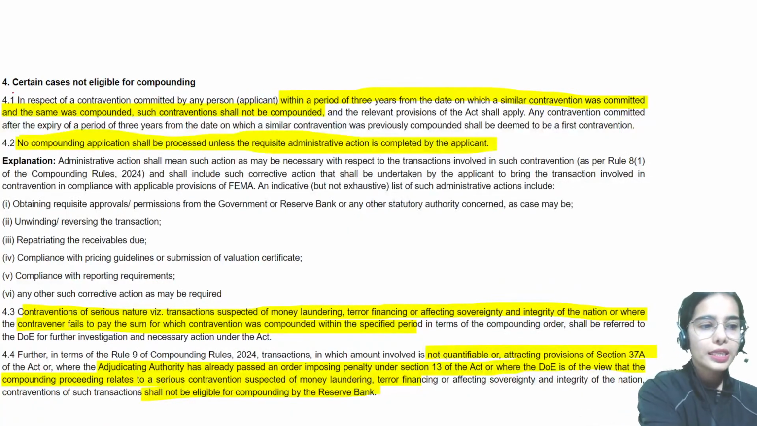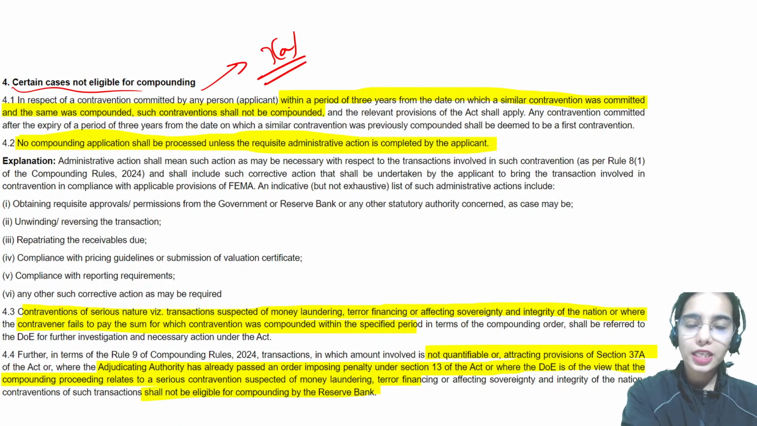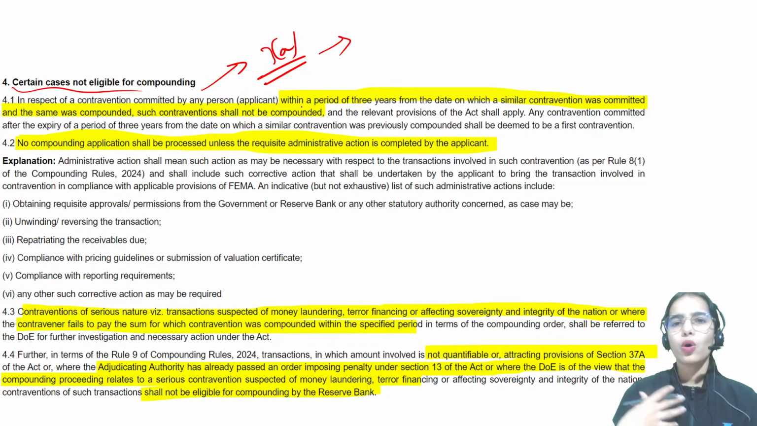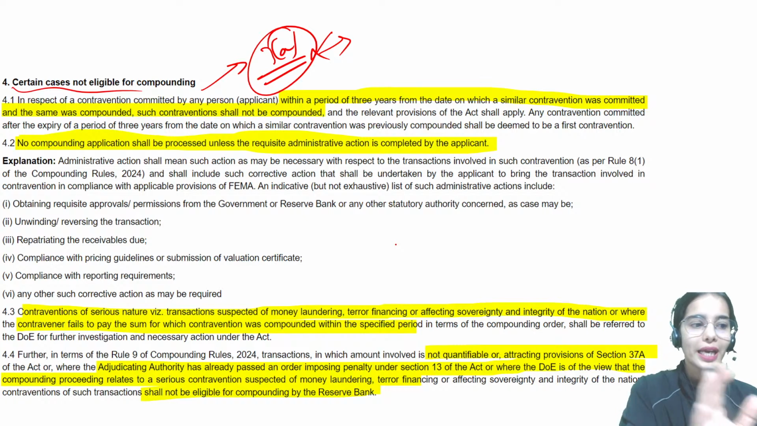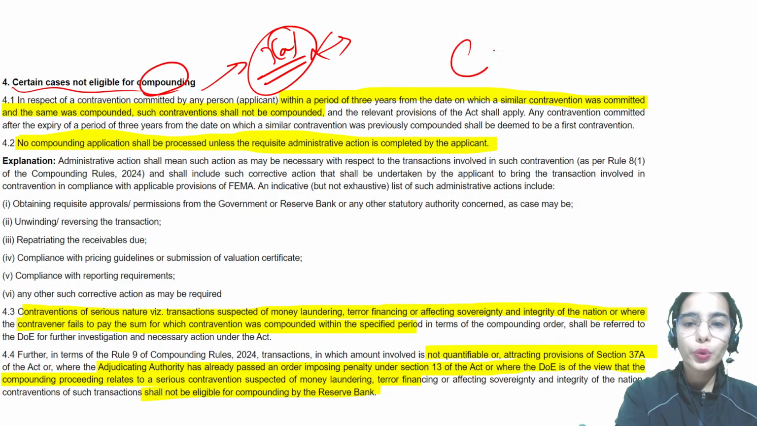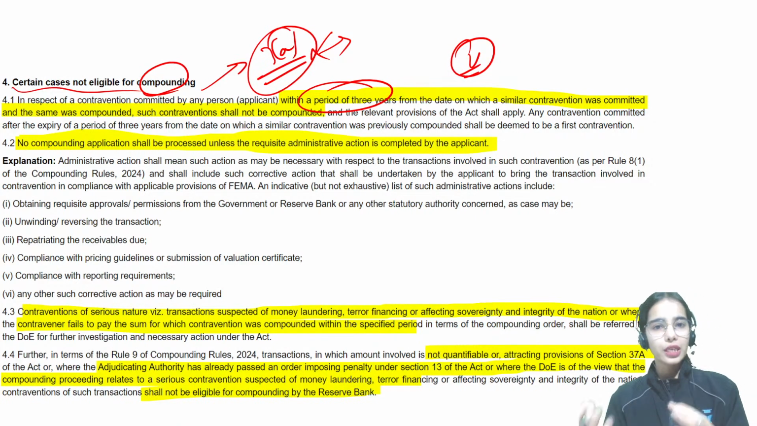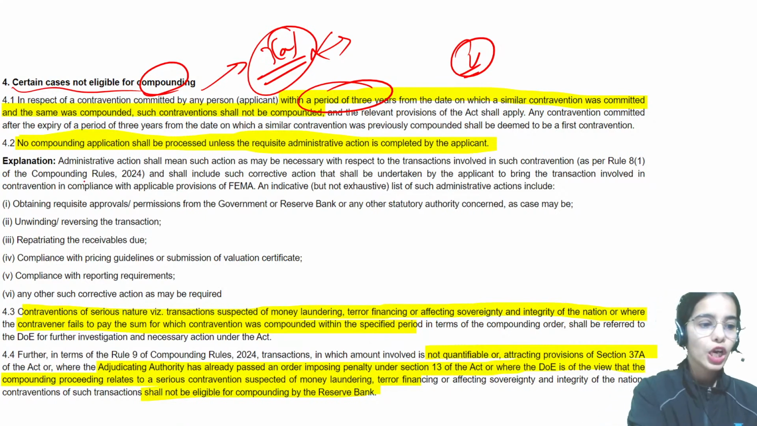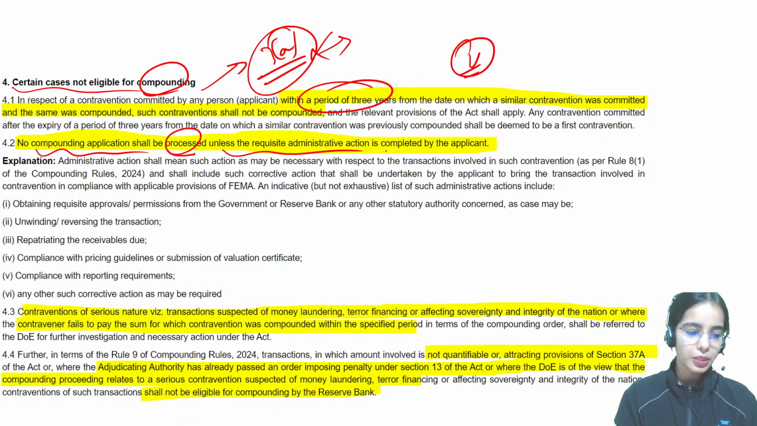Okay. Now certain cases are not eligible for compounding. Section 3A is not eligible for compounding, where you are dealing in foreign exchange or foreign security with any person other than an authorized person. In this case compounding is not allowed, and compounding is also not allowed if you are doing the same violation again within the period of 3 years. No compounding application shall be processed unless the administrative process has been completed.